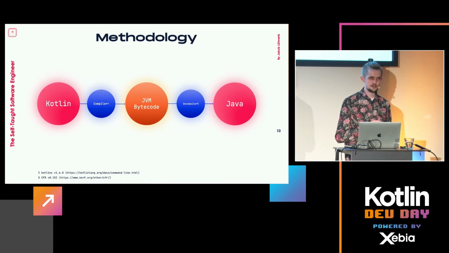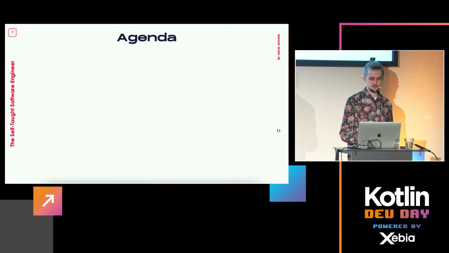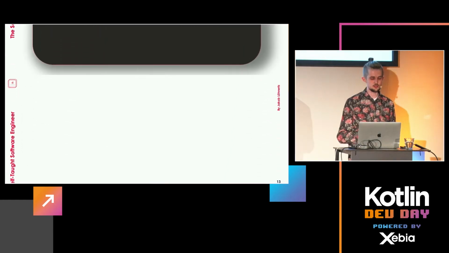One warning: these decompilers are not perfect, none of them, because that's not really a use case that should exist, right? So they have to do some guessing work in there. So sometimes the output code in Java is super noisy and has a lot of stuff that you wouldn't expect in there, and it, for instance, casts everything into everything all the time because of type erasure. I cleaned it up a bit already in these examples, but it's quite clear anyway. Right, let's move on to the actual topic of the talk. How are the features represented on the JVM?